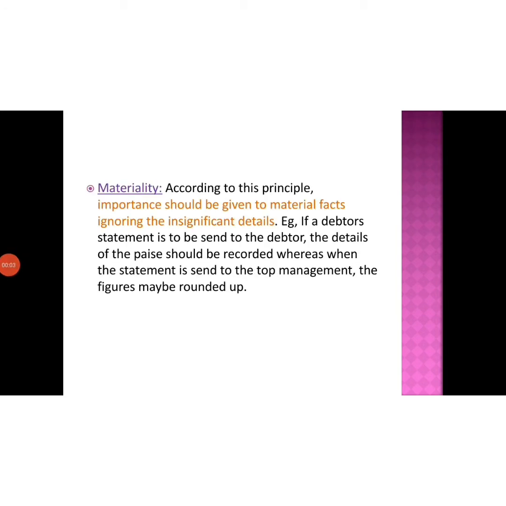Materiality. According to the principle, importance should be given to the material facts, ignoring the insignificant details. Example, if a debtor's statement is to be sent to the debtor, the detail of the paise should be recorded, whereas when the statement is sent to the top management, the figures may be rounded up.